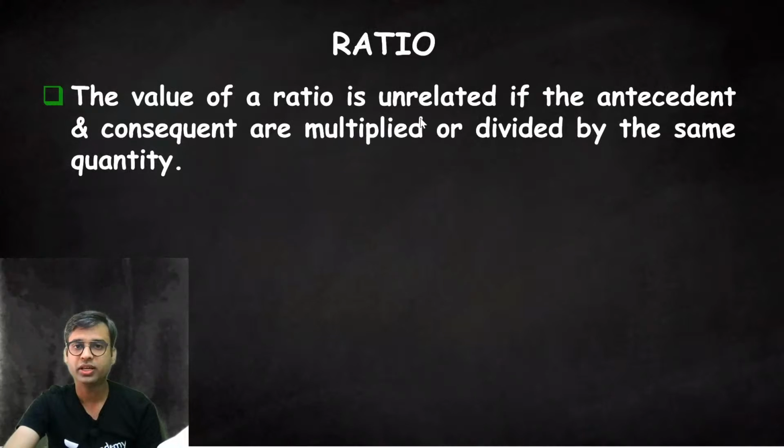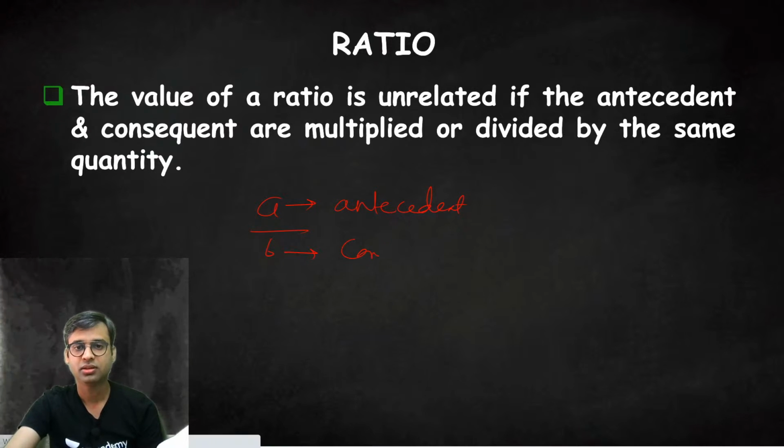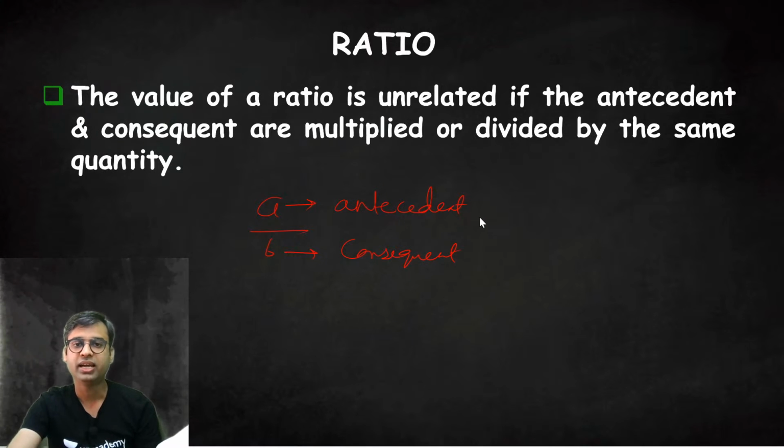The value of the ratio is unchanged if the antecedent and the consequent are multiplied or divided by the same quantity. What is the antecedent? This is the antecedent. What is the consequent? This is the consequent. Write this in the formula sheet. The numerator is called the antecedent and the denominator is called the consequent.